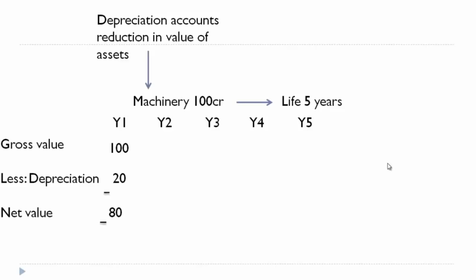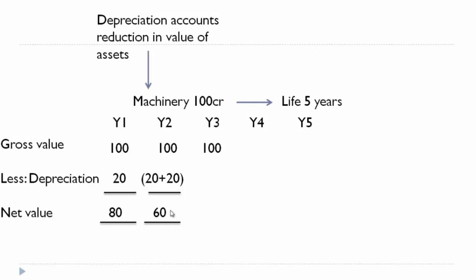What will happen in year 2? The gross value will remain at 100, because gross value will be the same throughout the life. But now the depreciation is, in year 1 we have provided depreciation of 20, and in year 2 another 20 would be provided. So here depreciation would be 20 plus 20, 40. So 100 minus 40, the value of asset would be 60 now. So from 100 it has gone to 60 in the second year.